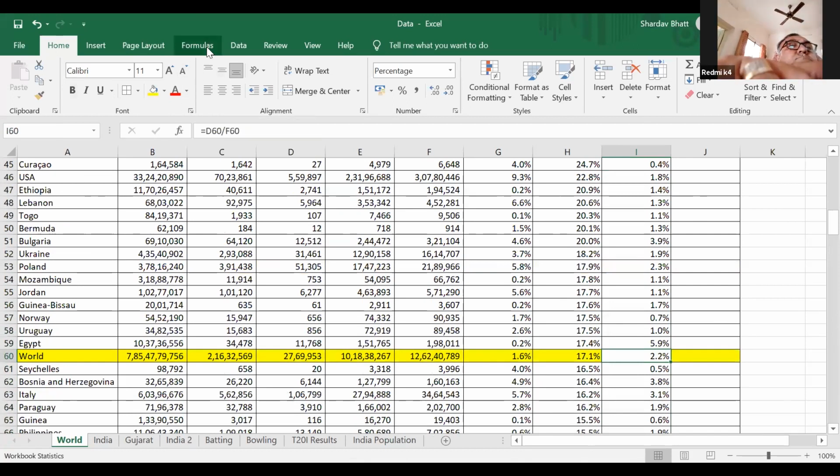I request all of you to mute your mics. Someone has unmuted mic. I request all of you to mute their mics.